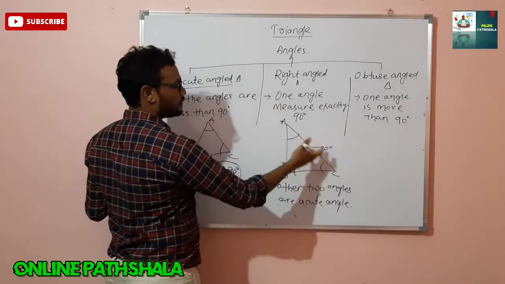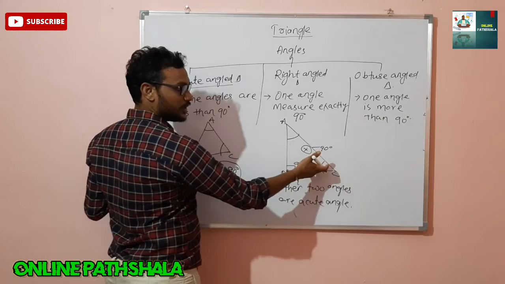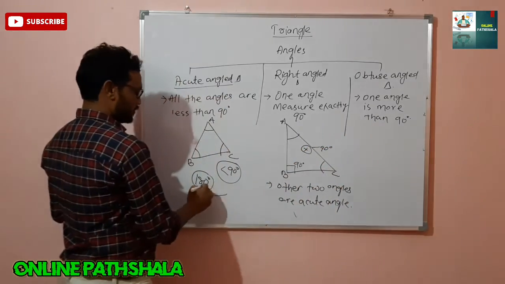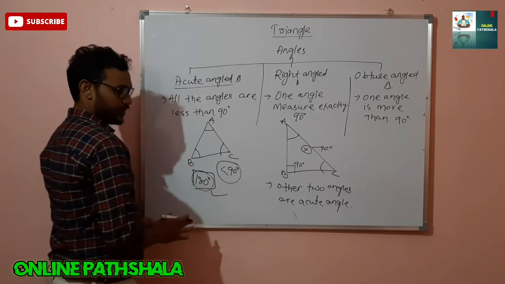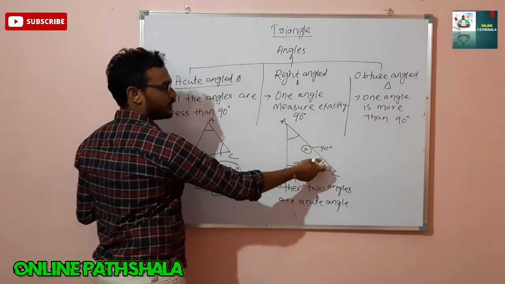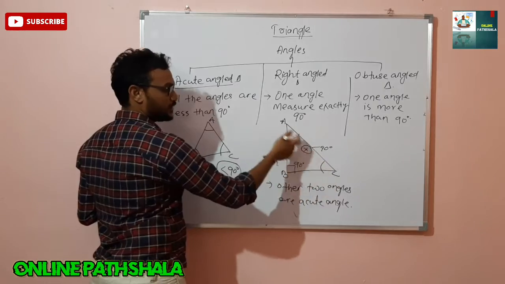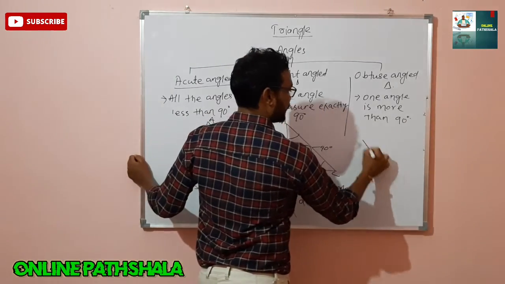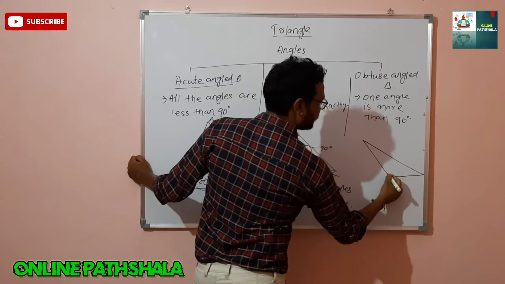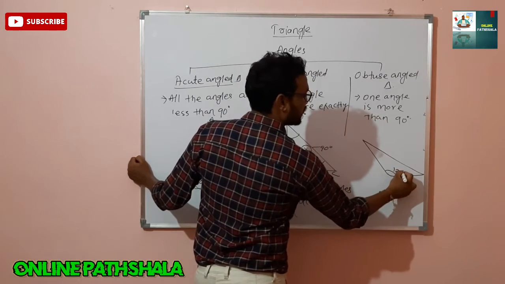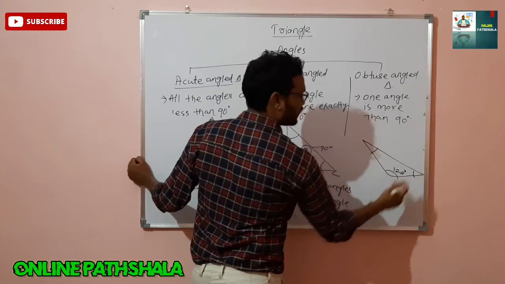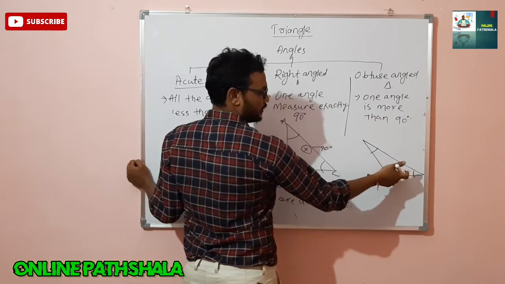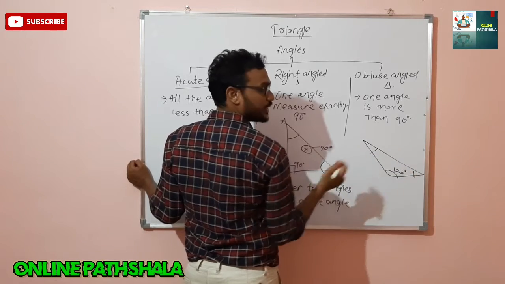Because if one of them were more than 90 degrees, then 90 plus 90 would be, suppose, 181, and this property would fail. So the sum of these two angles is 90 degrees, and they are acute angles. In an obtuse angle triangle, one angle is more than, suppose, 120 degrees, and the sum of this angle and the other two is 180 degrees.